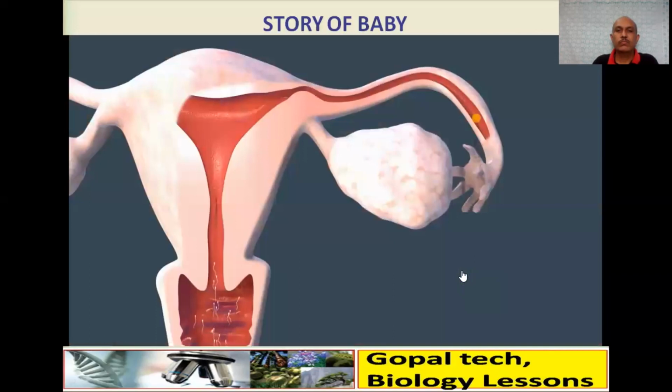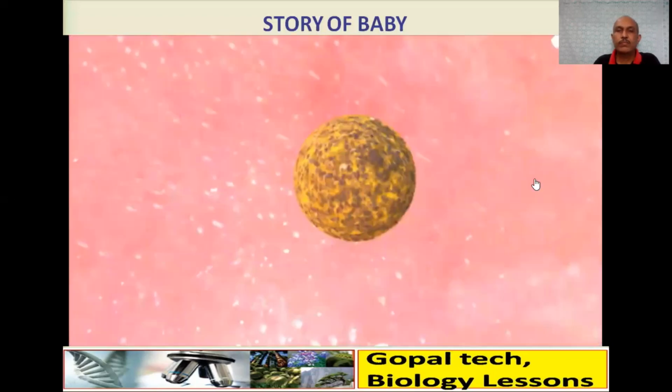About a teaspoon's worth of semen enters the vagina, containing roughly 300 million sperm. Here you can see the semen or sperm. Now they will enter here. The egg is here. Less than 100,000 will pass into the cervix to begin their 6-inch journey to the egg. A long whip-like tail propels each sperm toward the waiting egg. Most sperm will lose their way. Only about 200 sperm successfully reach the egg.